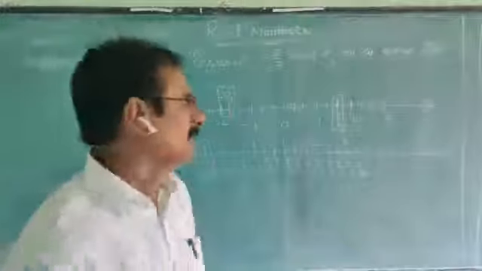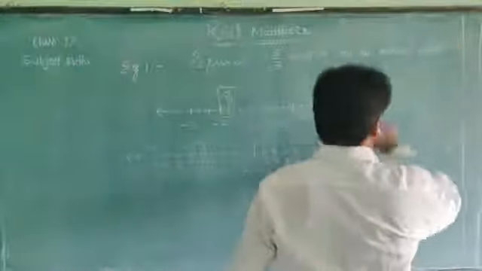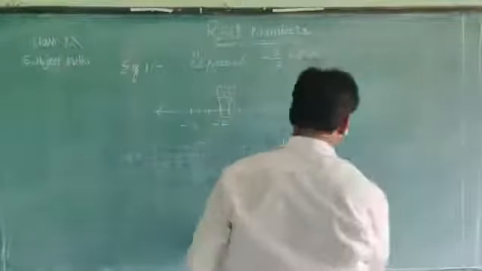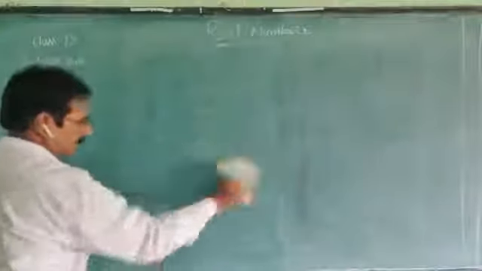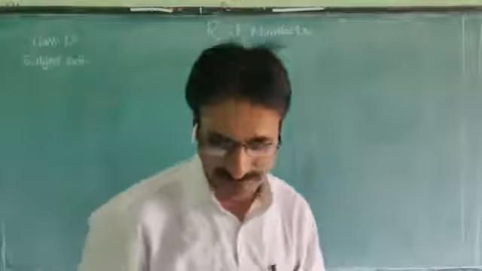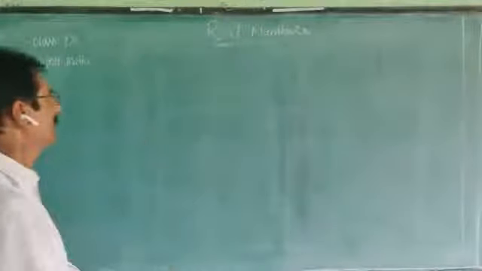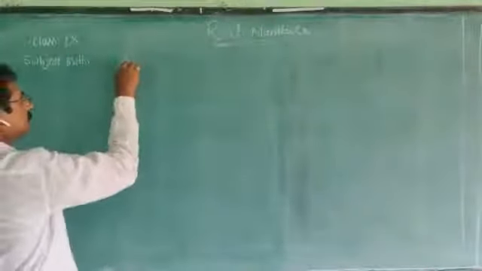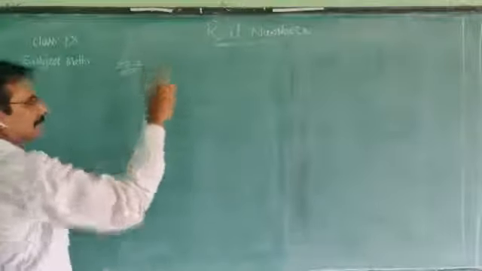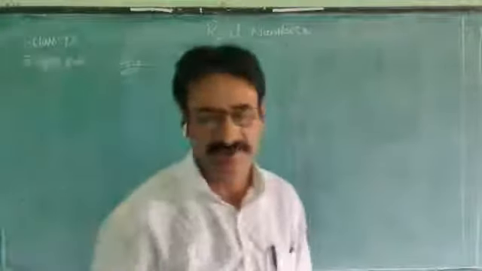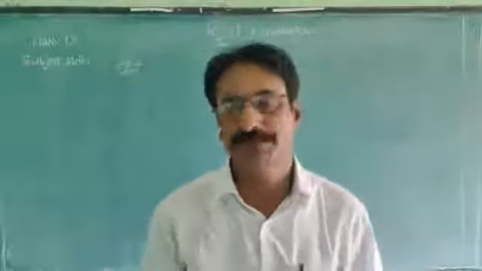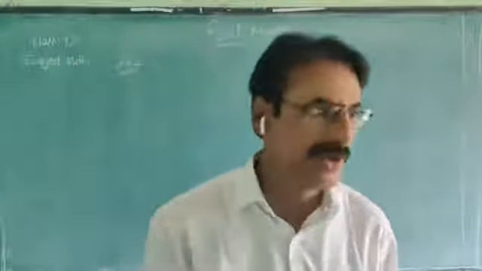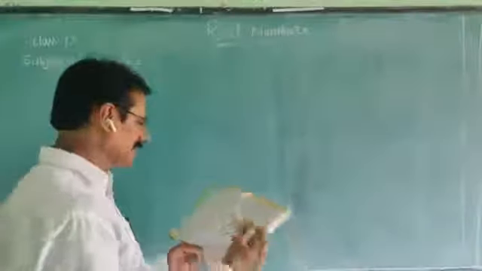Now I am going to give one more sum. See the other one. Here, example 2. 3 statements are given to you. Just find out which statement is false and which statement is right. Now I am going to write the statements.